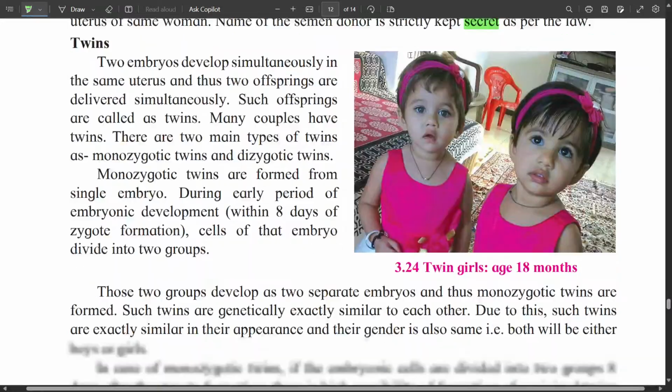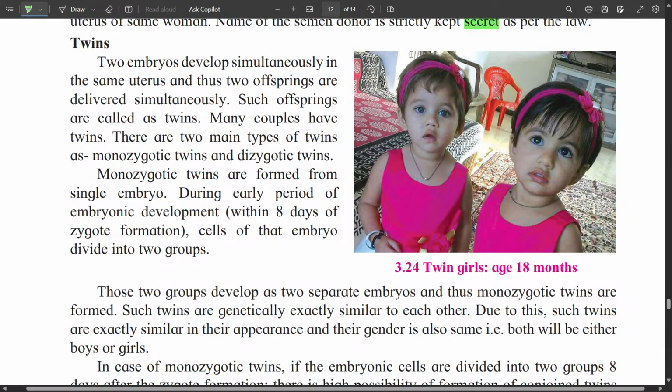Then sometimes twins are born. Two embryos develop simultaneously in the same uterus, and thus two offsprings are delivered simultaneously, and such offsprings are called twins.